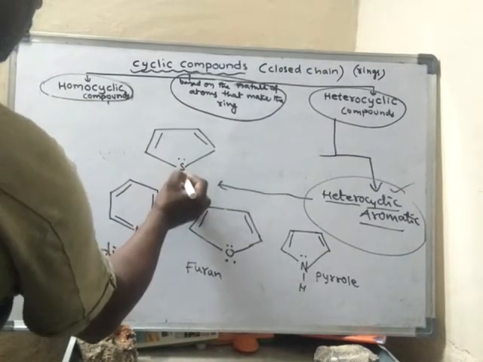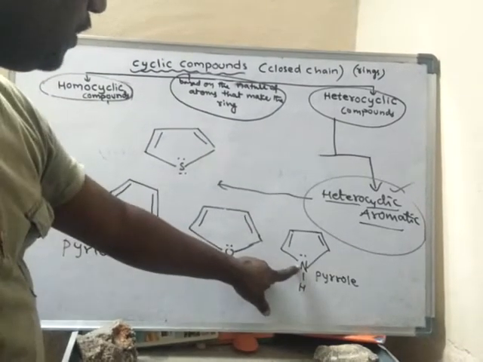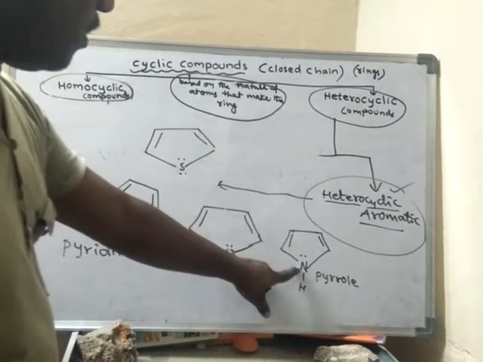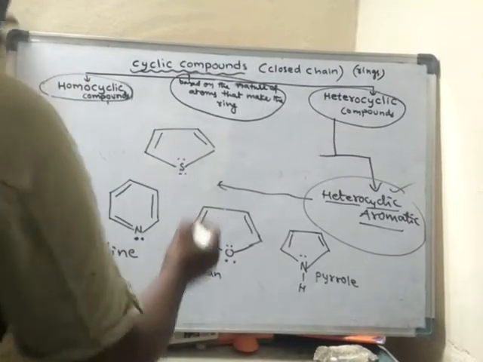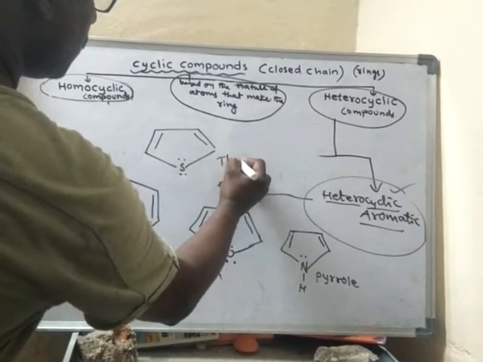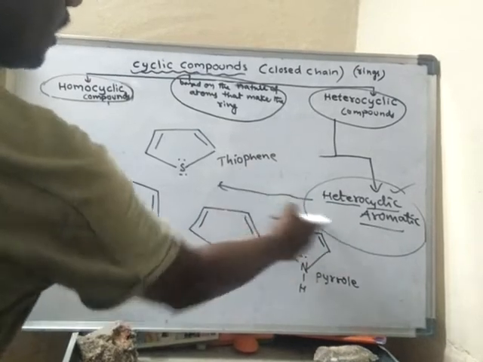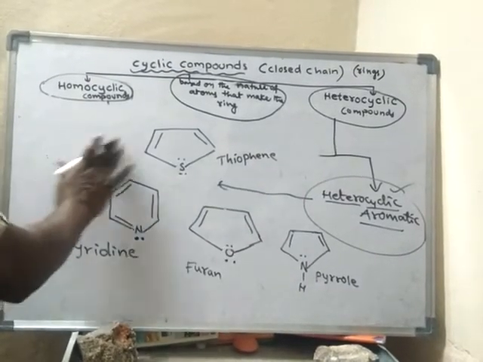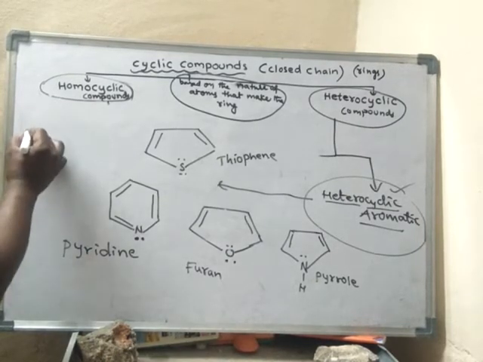So if oxygen is there, it is furan. If instead of oxygen, nitrogen is there, it is pyrrole. Suppose instead of oxygen or nitrogen, it is sulfur, then it is called thiophene. Thiophene is also heterocyclic aromatic. And one more important compound, phenolene.